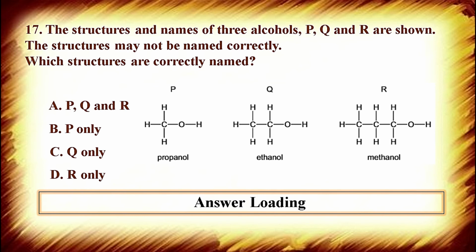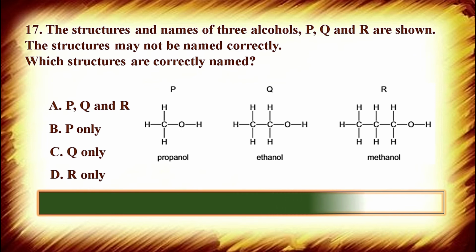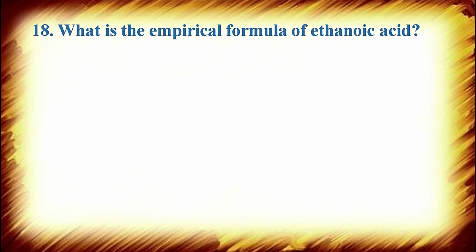Now think about it. Yes, the correct answer is Q only, because Q contains 2 carbon atoms and the name is ethanol. In P, 1 carbon atom is present, but propanol is the name. Propanol is the word used for 3 carbon atoms. And in R, 3 carbon atoms are present, but the name is given as methanol. Methanol is the word which can be given to 1 carbon atom. So P and R are wrong, only Q is correct.